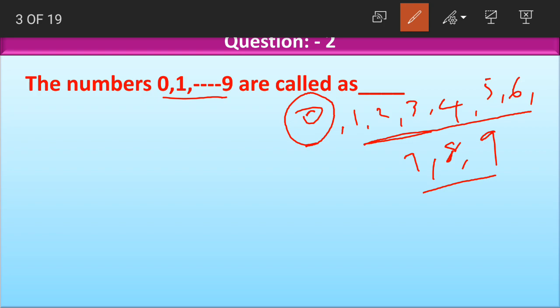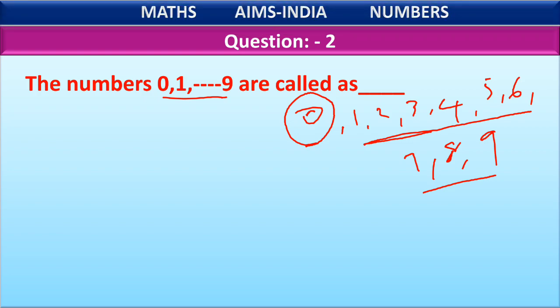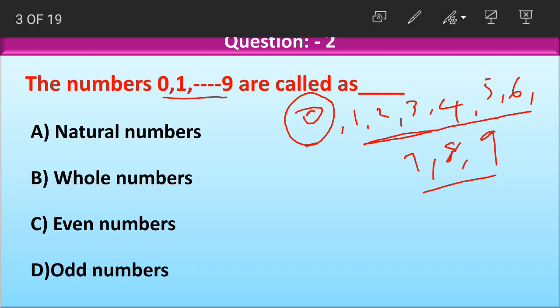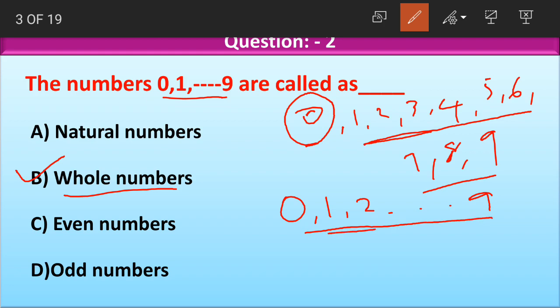And when we add 0 to natural numbers, they are called whole numbers. What are those called, children? They are called whole numbers. The numbers starting from 0, 1, 2, 3 till 9 are called whole numbers. And what are these whole numbers used for, children? These 10 digits are used to form infinite numbers.